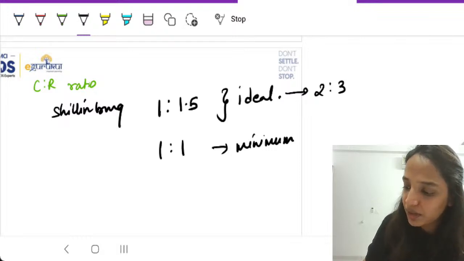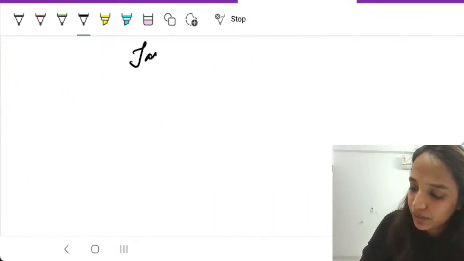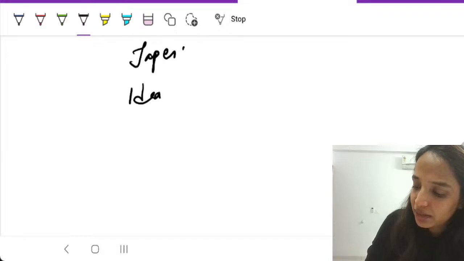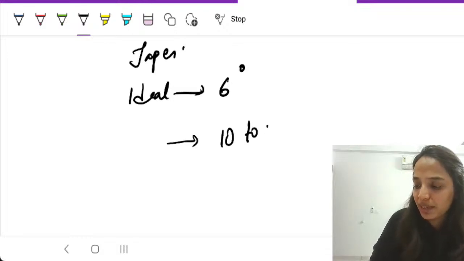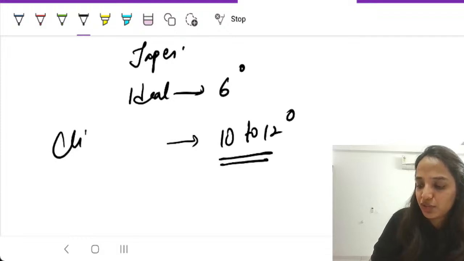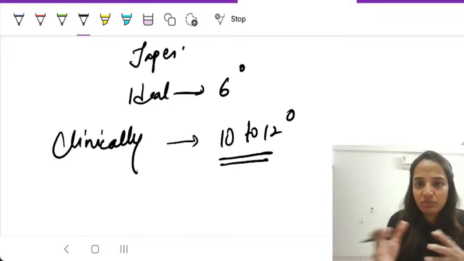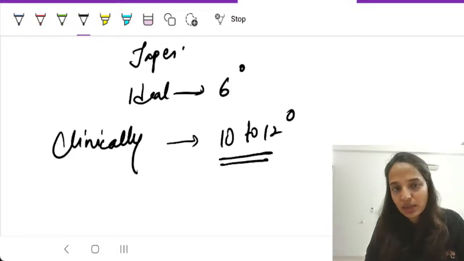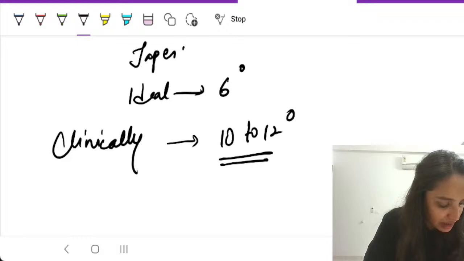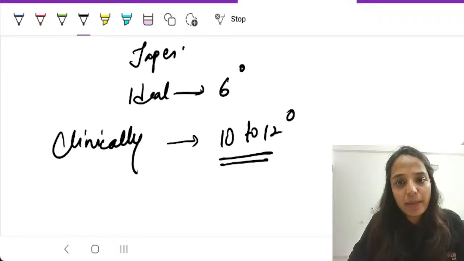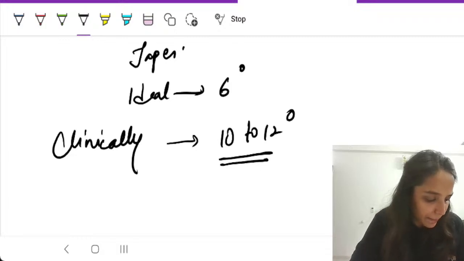Similarly, for taper, ideal is 6 degrees because of 3 degrees on each wall, and clinically possible is 10 to 12 degrees. Clinically we can achieve this much. Because other textbooks use different terminologies, there is a lot of confusion, but don't fall into that trap. Now Gautam is asking, for aesthetics also we have to go for ovate. Yes, ovate is going to be much more aesthetic than modified ridge lap.